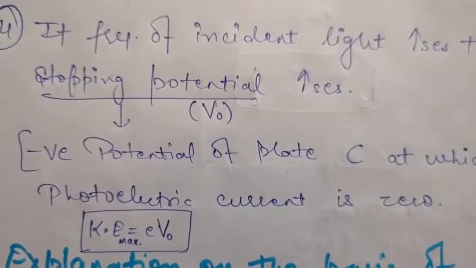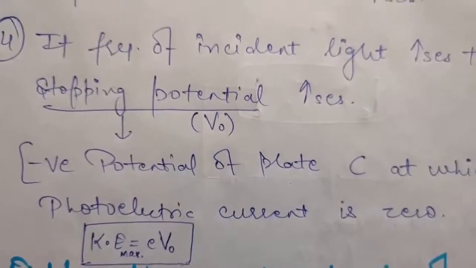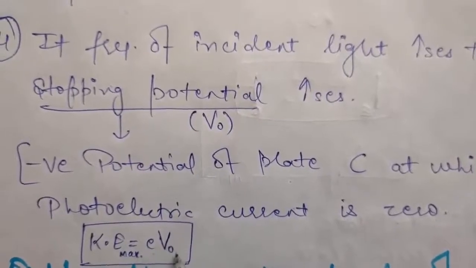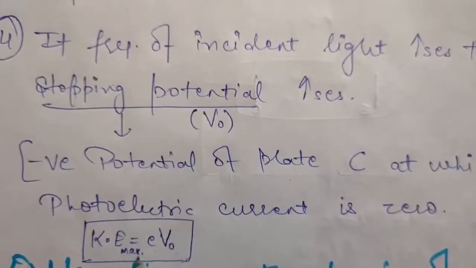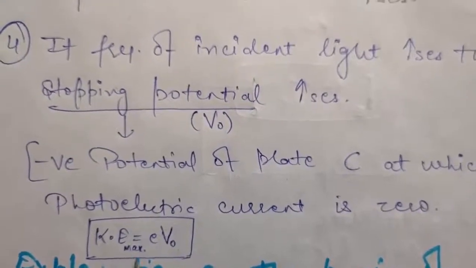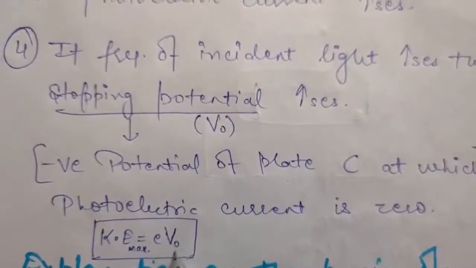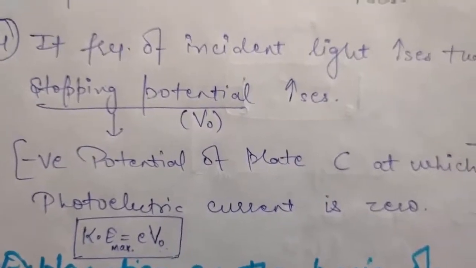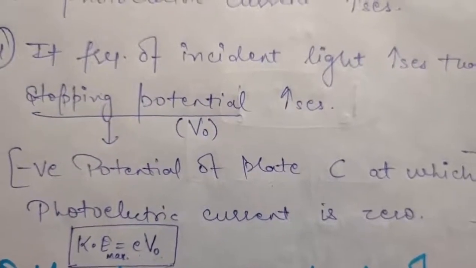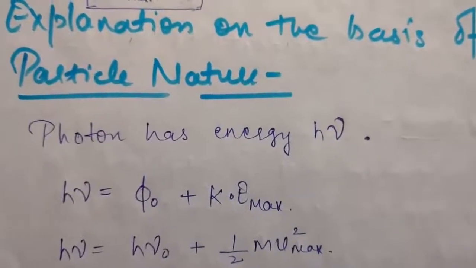And if you want to write the maximum kinetic energy of electrons in terms of stopping potential, it is written as kinetic energy maximum equals eV0. Why we are taking maximum here, I'll tell you in the next topic. For here you can just remember the maximum kinetic energy of electrons is equal to eV0, where V0 is your stopping potential, and stopping potential is always negative, and at stopping potential your photoelectric current will become 0. Okay, so up till now we have studied all the observations.